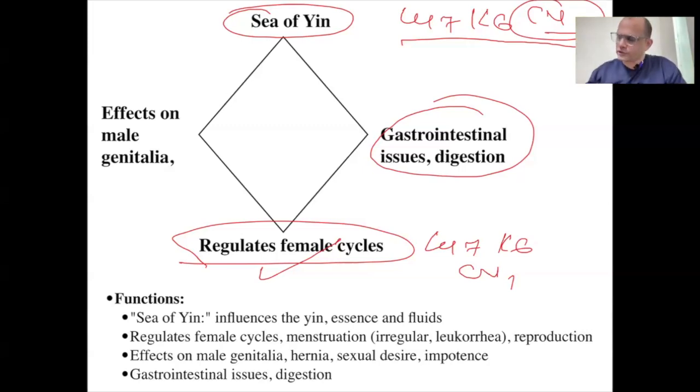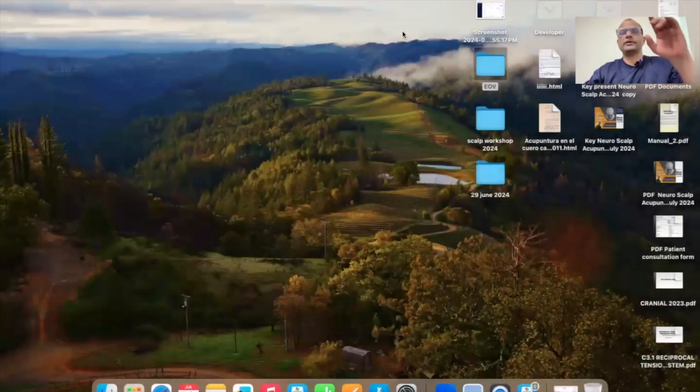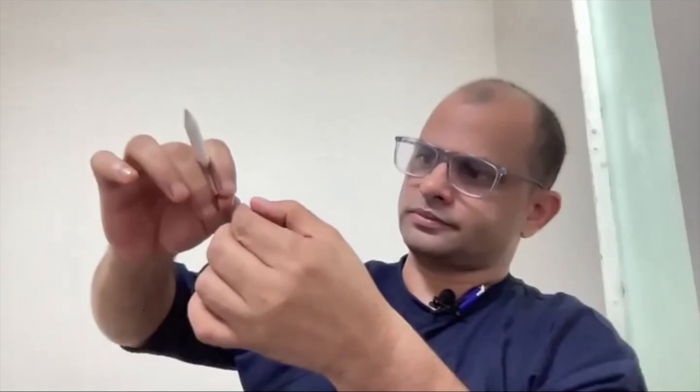And you want to work for the male, lung 7, kidney 6, and stomach 30. Why we are using these points? You will understand when we will be discussing the route, how this passes from kidney 1, kidney 2, when we learn the roots. But right now, very simple thing.